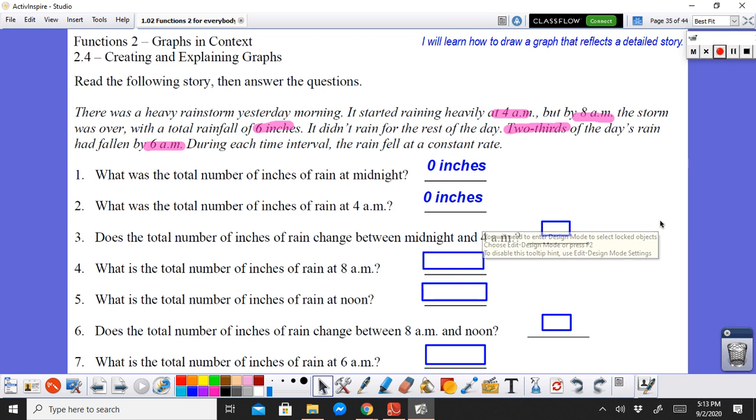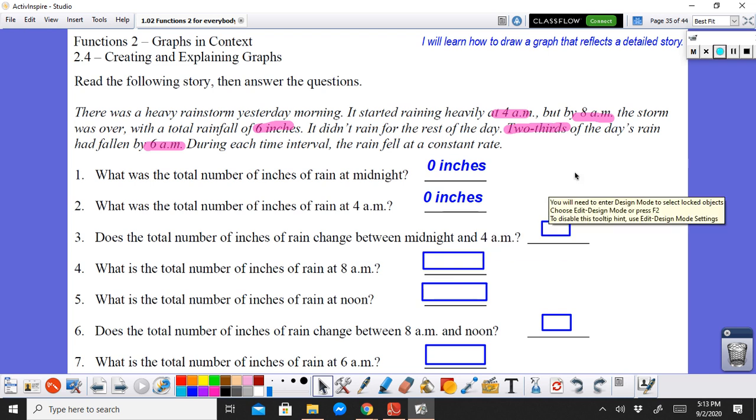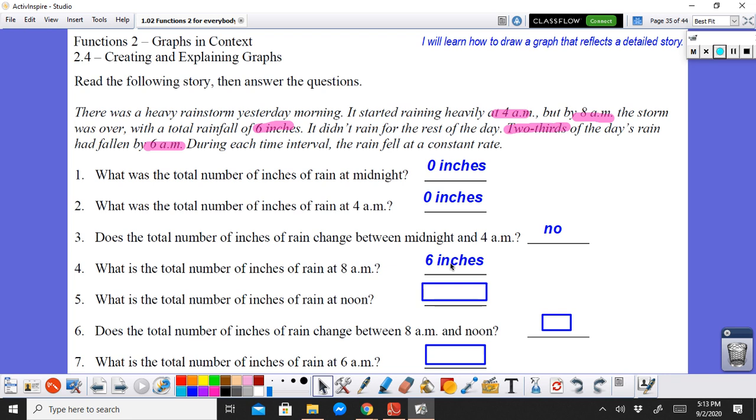What do you guys think? We're good? Moving on. Does the total of inches of rain change between midnight and 4 a.m.? Because from midnight to 4 a.m. is all 0, that one didn't change. Okay? What is the total number of inches of rain by 8 a.m.? By 8 a.m. that's when it stopped, and the total rainfall was 6, so this should be 6.